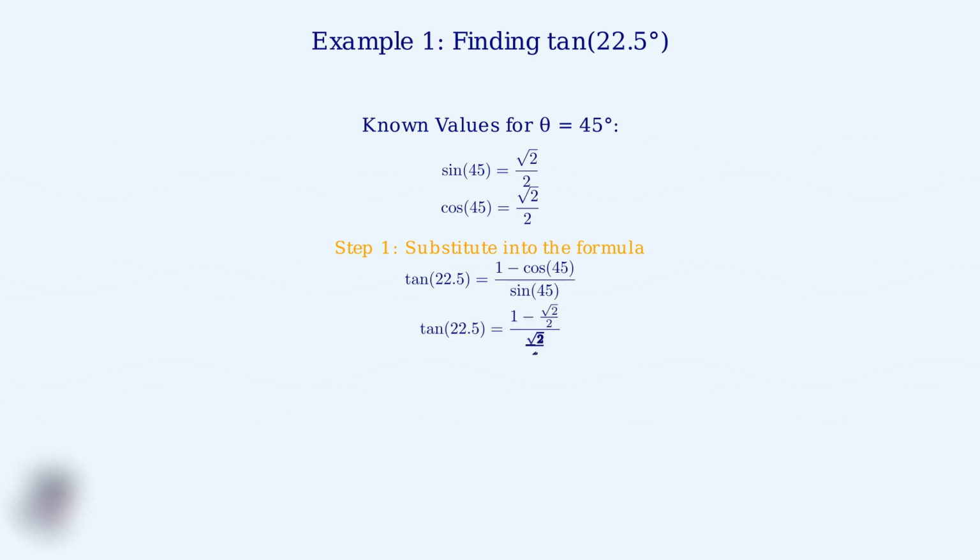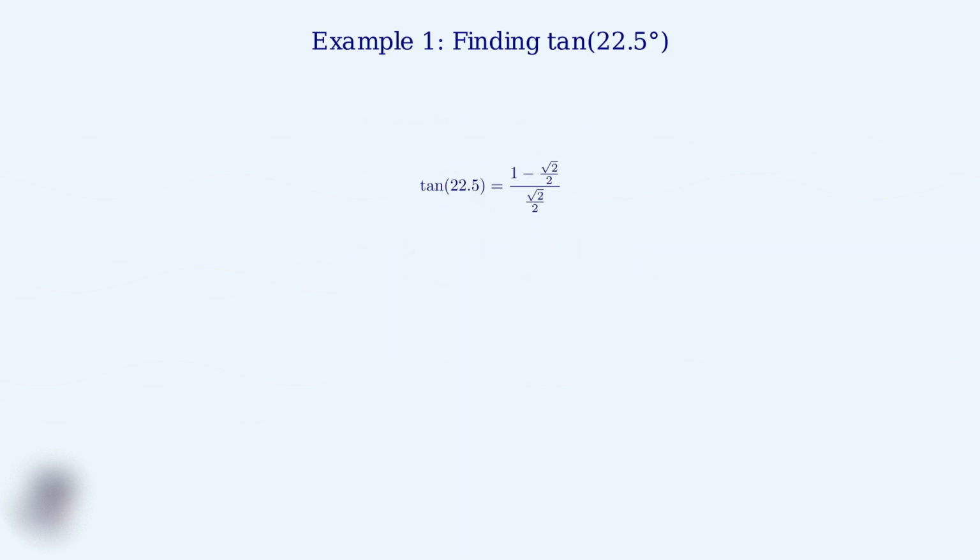Step 2, now we substitute the known values. We replace cosine of 45 degrees with square root of 2 over 2 and sine of 45 degrees with square root of 2 over 2. Next, we need to simplify the numerator by finding a common denominator. Step 3, to simplify the numerator, we need a common denominator. We write 1 as 2 over 2, then subtract square root of 2 over 2. This gives us 2 minus square root of 2, all over 2.